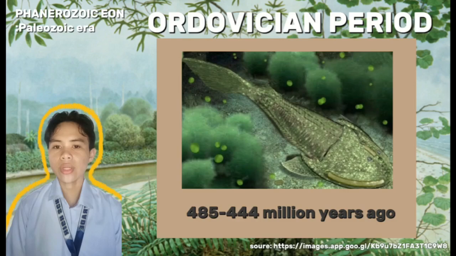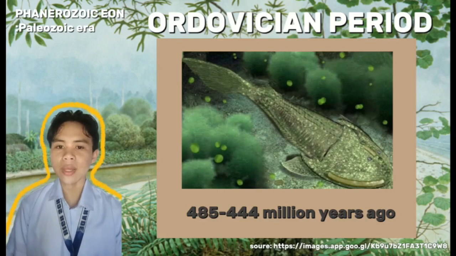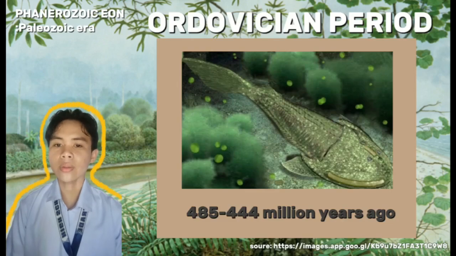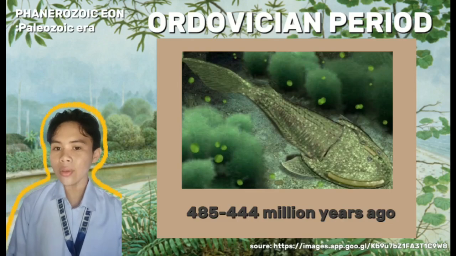The Ordovician period, spanning 485 to 444 million years ago, is when the ocean teemed with life and plants conquered land. Marine life continued to diversify with corals and graptolites becoming abundant, and the evolution of the first fish called ostracoderms, based on my research. You can do your research as well on this one, you know what I mean.